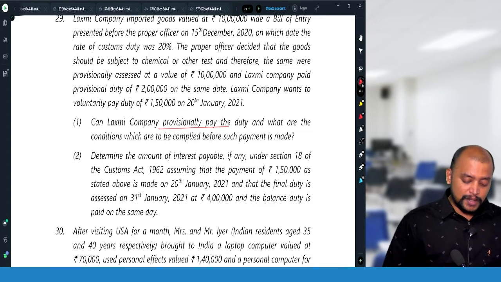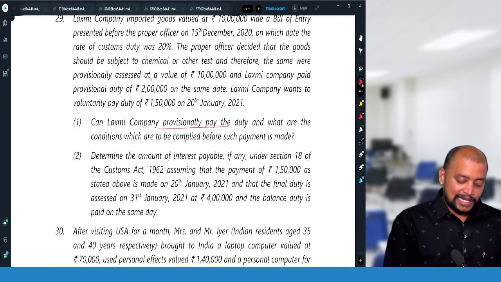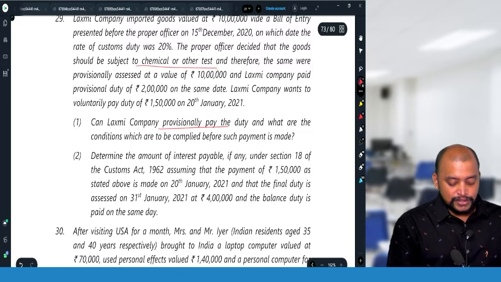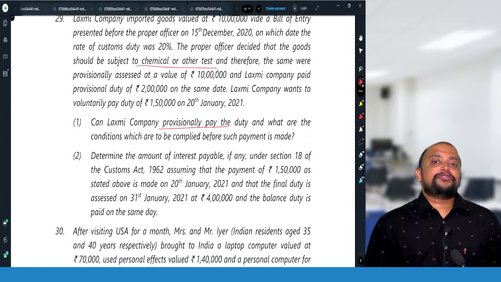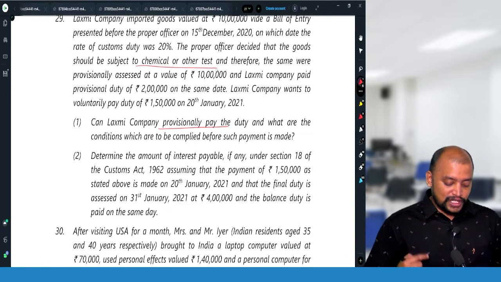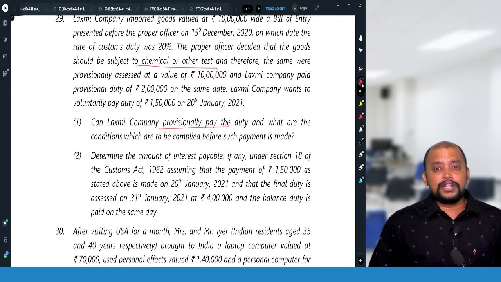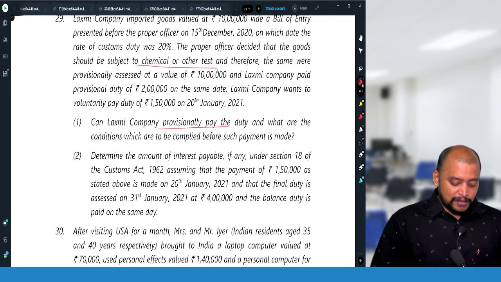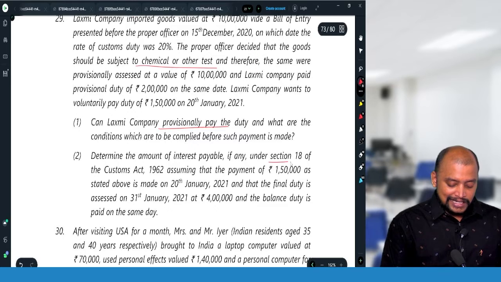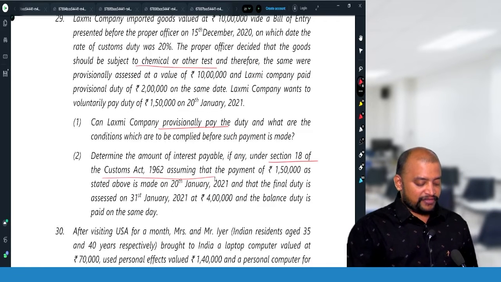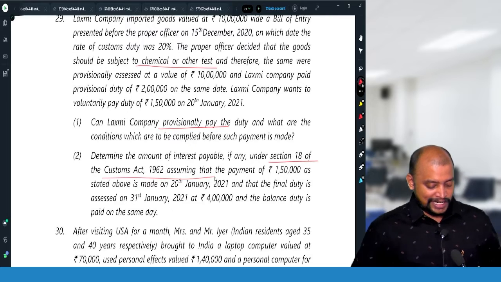Yes. Whenever the proper officer wants to do a chemical test or examination, the proper officer can order provisional assessment, and that provisional duty has to be paid, and a bond needs to be executed. Determine the amount of interest payable under section 18 of the Customs Act, assuming that the payment of 1,50,000 as stated above is made on 20th January.